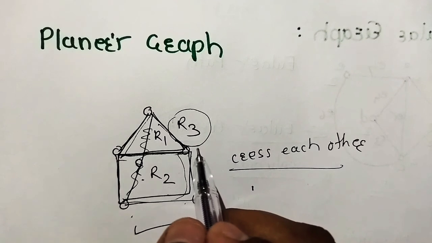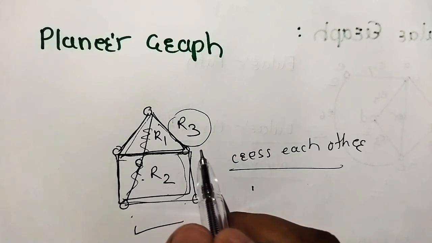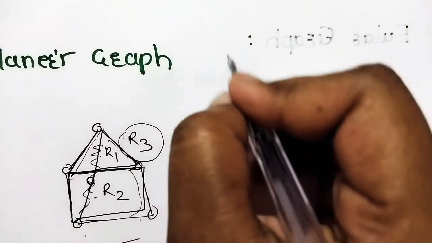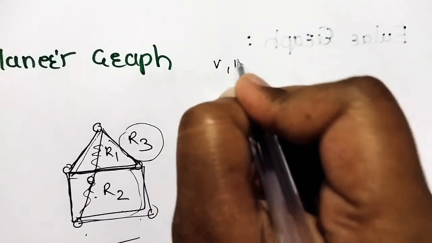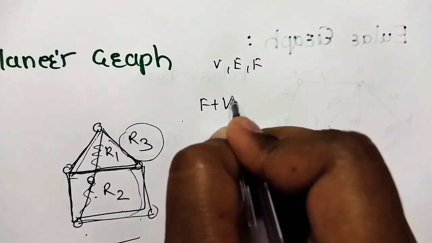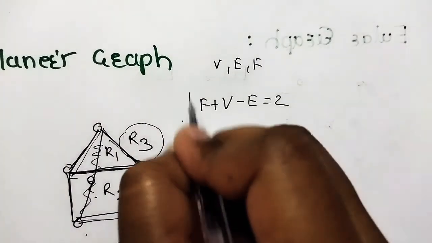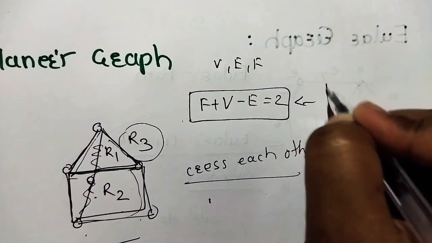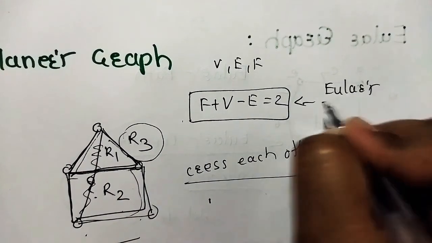So there are three regions in this planar graph. According to the formula, if V, E and F are given, F plus V minus E equals 2. This is called Euler's planar graph formula.